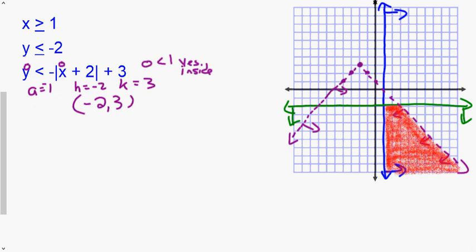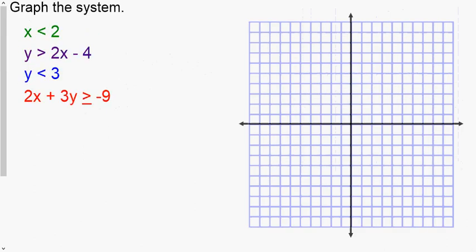All right, our last one. So on this one, we have 4 of them. We had 3 on the last one, we have 4 on this one. Again, it has to be true for all of them in order to be true. So just like last time, pause the video, go ahead and graph all 4 of these. And if you're not sure where to shade, check back and I will talk about the shading again with you. But pause the video and try graphing each of these on your own.